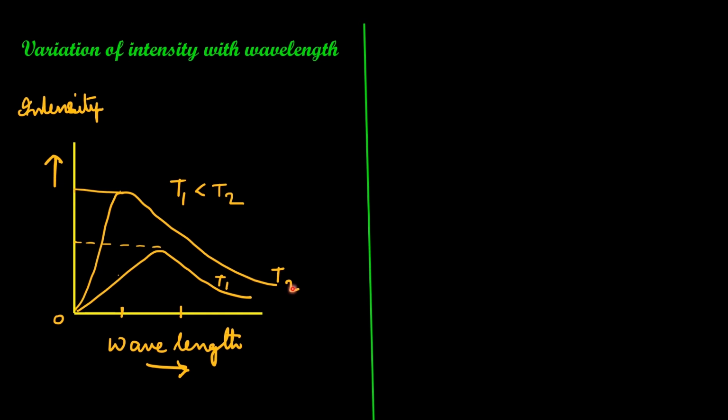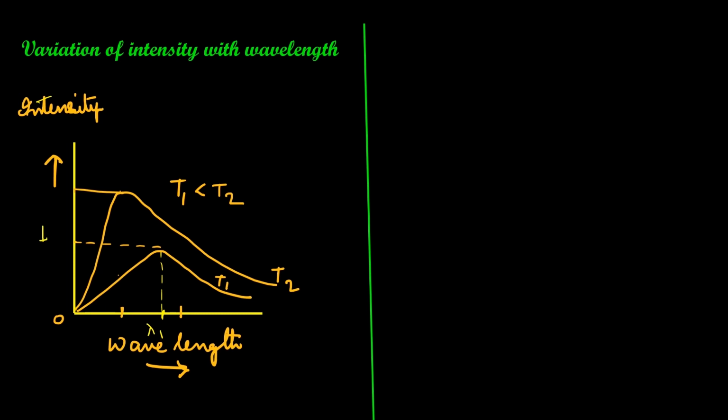T1 and T2 are the two temperatures considered. T1 is smaller than T2. Wavelength is represented along the x-axis and intensity along the y-axis. At T1, that is the lower temperature, the maximum intensity is given for a particular wavelength. That is, the peak is obtained at a particular wavelength.